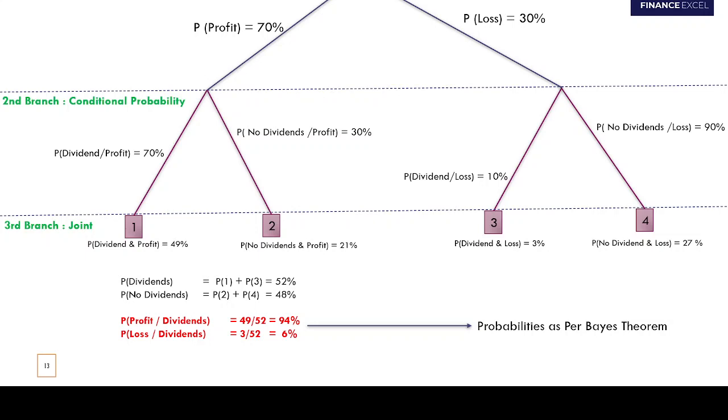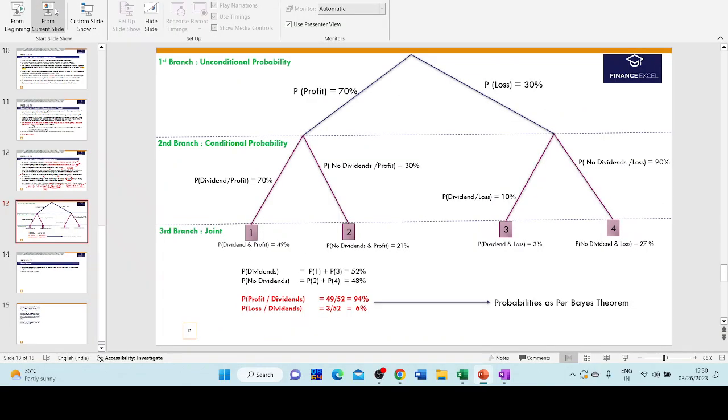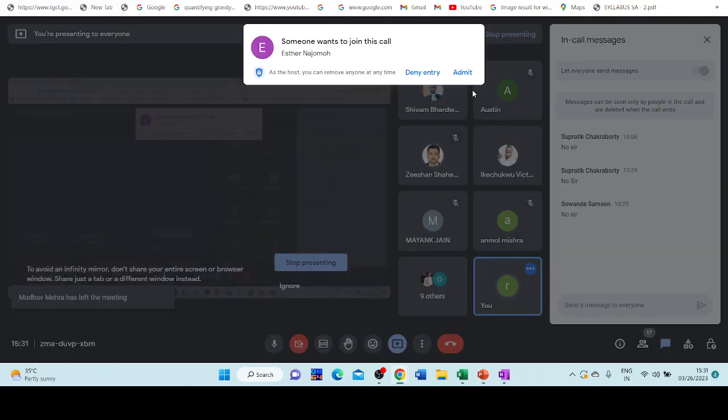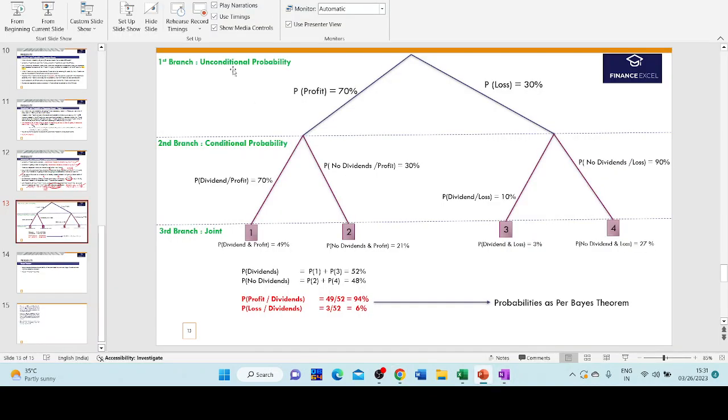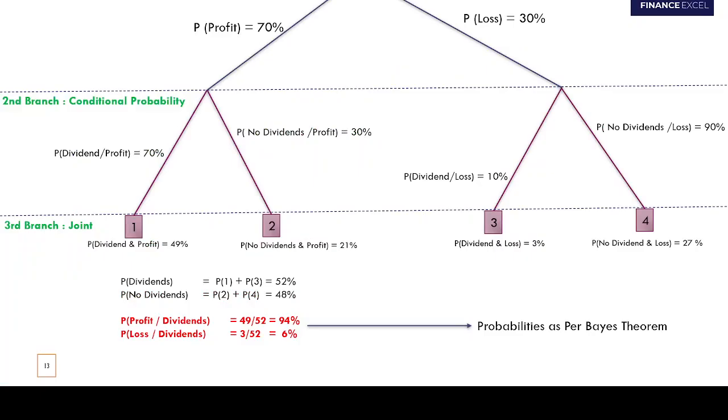Dividends depend upon profit. If the company has profits, then it may pay dividends. However, if it does not have profits, then it won't pay dividends. So whether a company pays dividends or not is dependent upon profits.